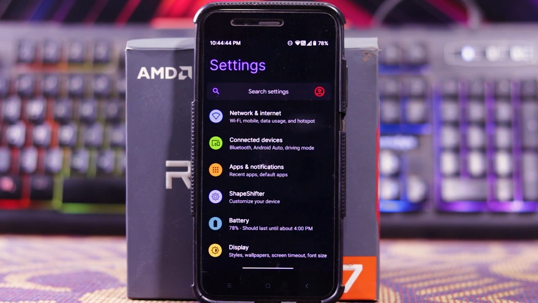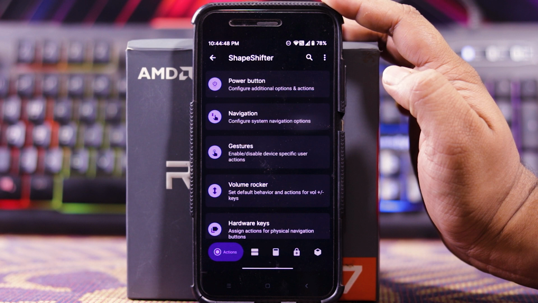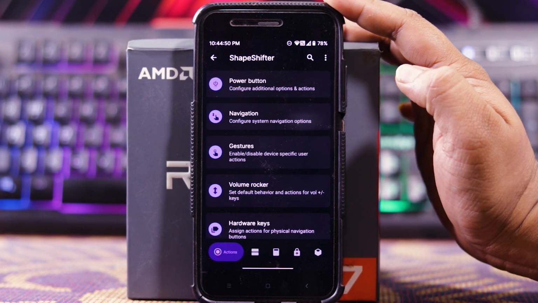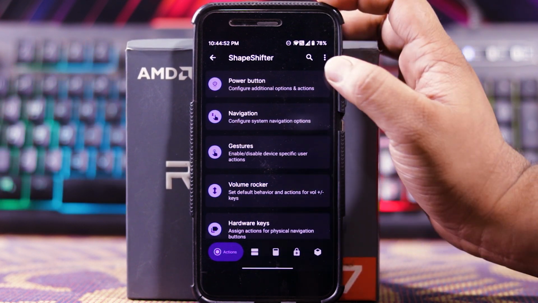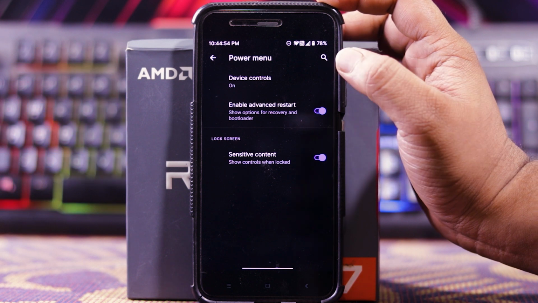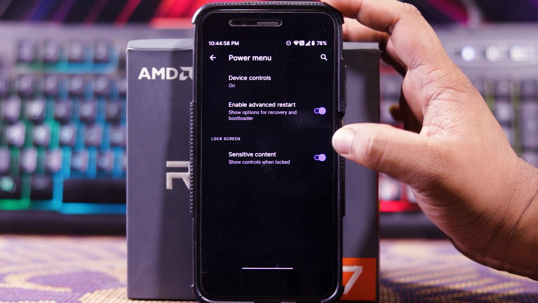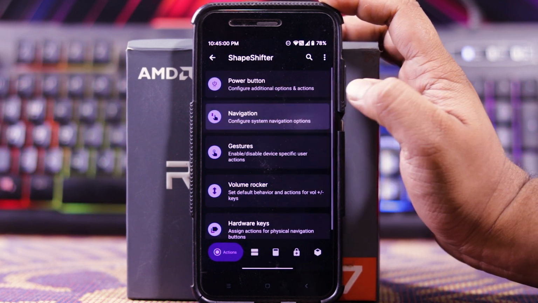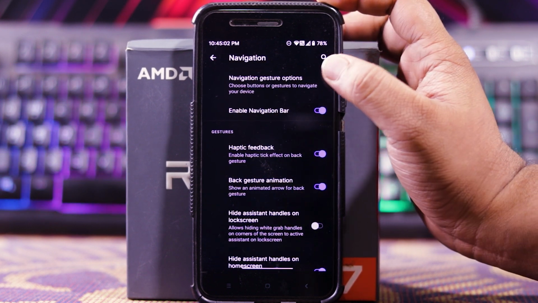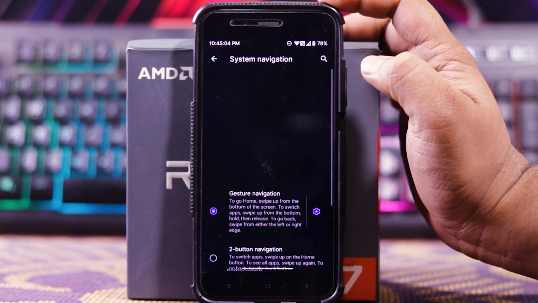Let's first see the main customization, that is the Shapeshifter. In this you get tons and tons of customizations. See, in actions, you get power button. In this you get device control, enable advanced restart and sensitive content. Then navigation, you get enable navigation bar. Then you get navigation gesture option.